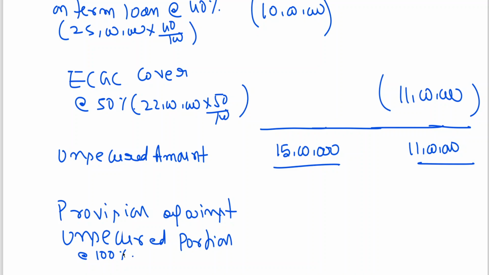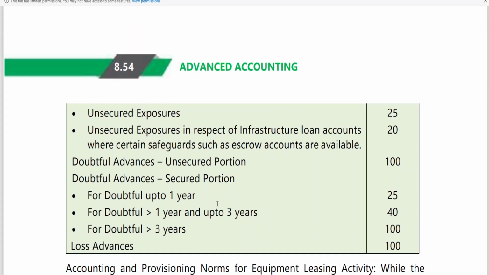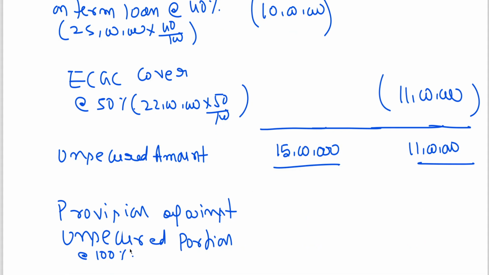Now when you look at this, we talk about provision against the unsecured portion at the rate of 100%. We have seen there is no security. What provision do we need to calculate? Doubtful advances, unsecured portion 100%. The same 100% I am going to calculate. Clear? Provision against the unsecured portion at the rate of 100%. So 15 lakhs into 100%, 15 lakhs. And on 11 lakhs you have to calculate 11 lakhs.